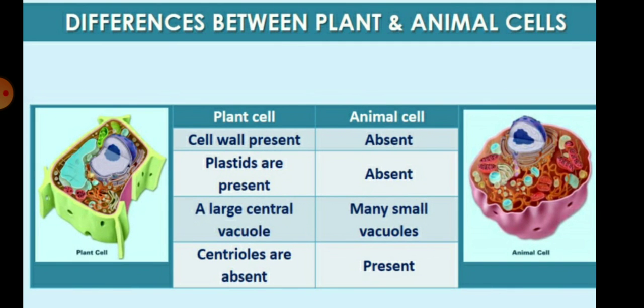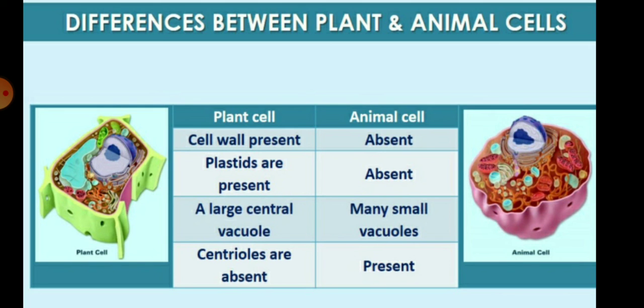After that, children, we should know the difference between the plant cell and the animal cell. We have discussed the cell wall and cell organelles. The cell wall is made up of cellulose and it is always present in the plant cell. Children, but the animal cell has no cell wall. Only the plasma membrane is present in both the plant and animal cell, but the cell wall is present only in the plant cell.